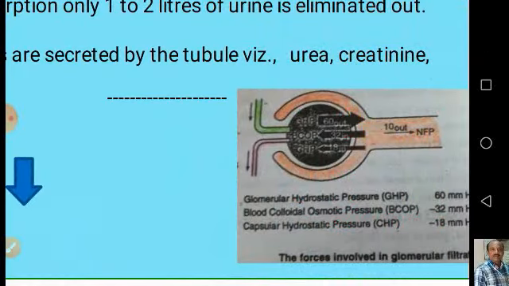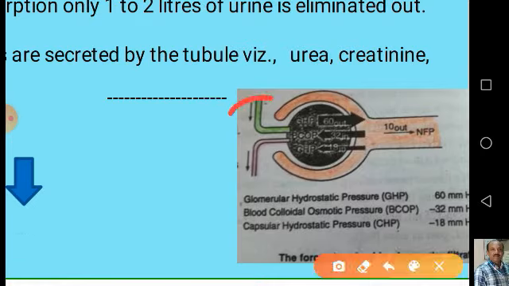As we have seen in the structure of the nephron here, this is the afferent renal arteriole, which brings the blood into the Malpighian corpuscle.